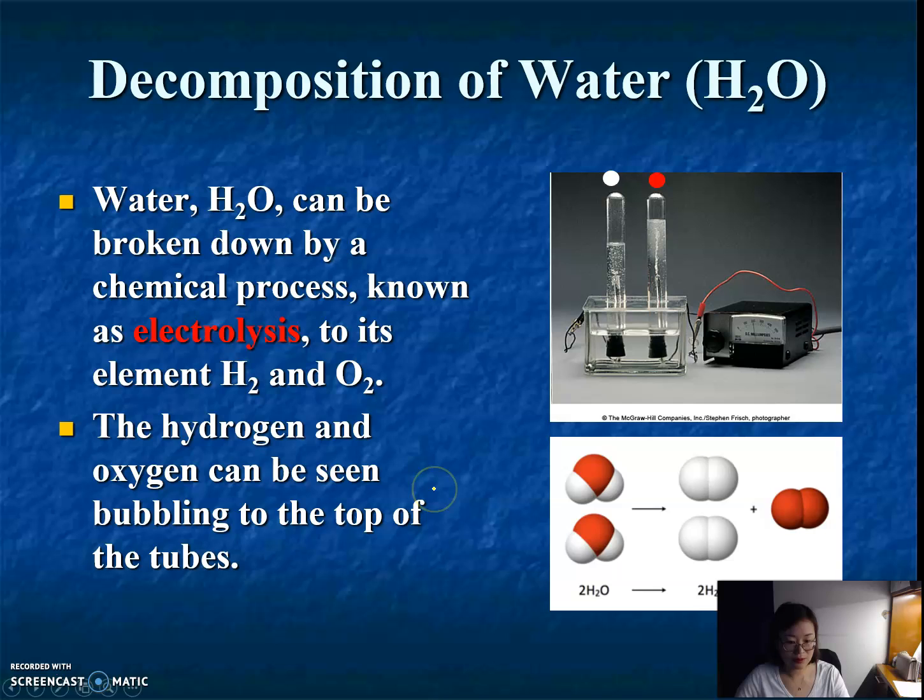Basically, I pass current into water, and the electricity will break water into hydrogen gas and oxygen gas. Your lab instructor is going to do a demo for this experiment in the lab.